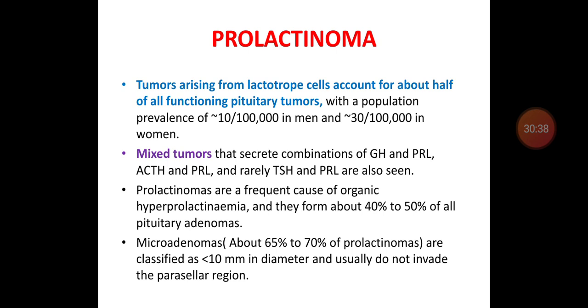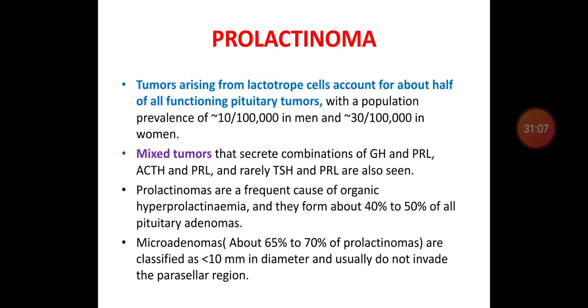Mixed tumors can also be seen, that is prolactin with growth hormone secreting tumors, prolactin with ACTH secreting tumors, and very rarely prolactin with TSH secreting tumors. Prolactinoma frequently causes organic hyperprolactinemia. They form about 40 to 50% of all pituitary adenomas.